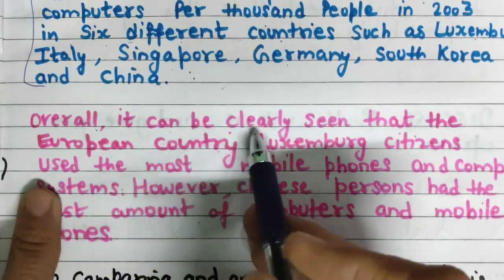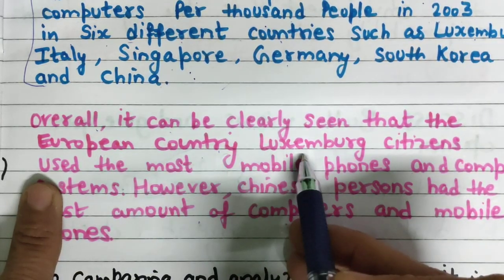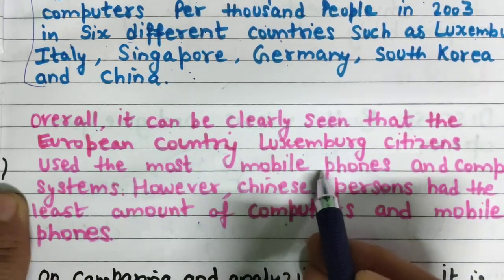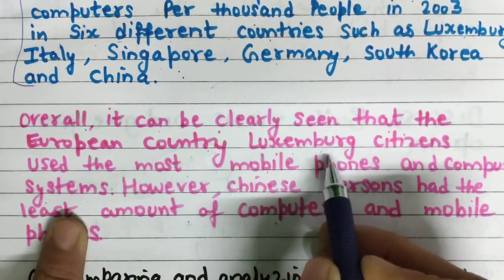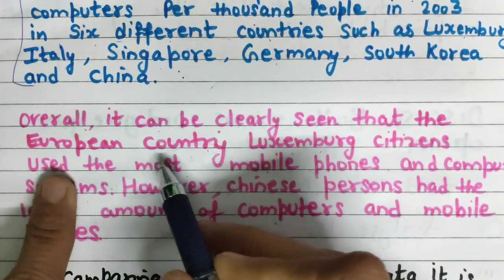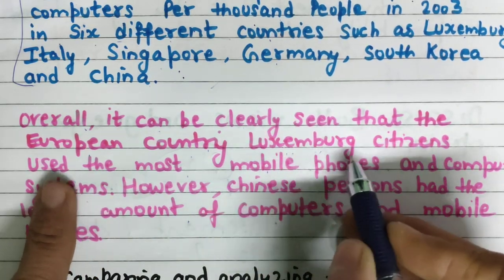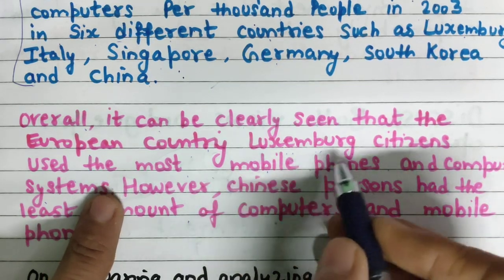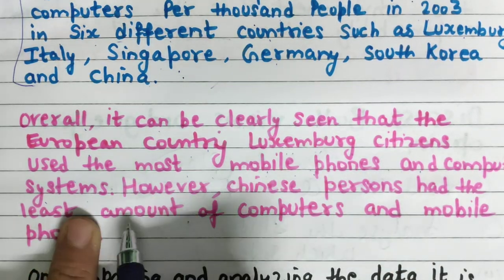Overall, it can be clearly seen that the European country Luxembourg citizens used the most mobile phones and computer systems. So you can use simple language also. Europe seen that Luxembourg country had the highest number of mobile owners and highest number of people using mobile phones and personal computers. This way also you can write.